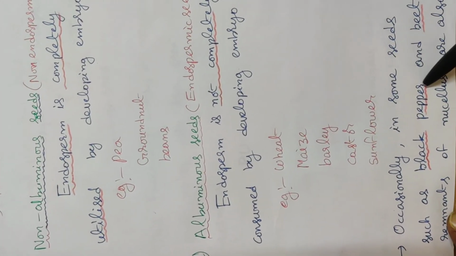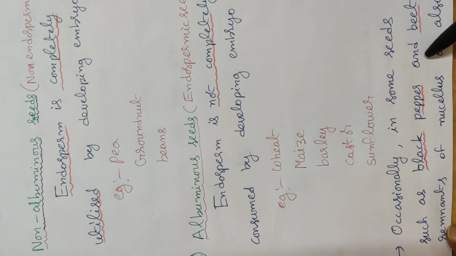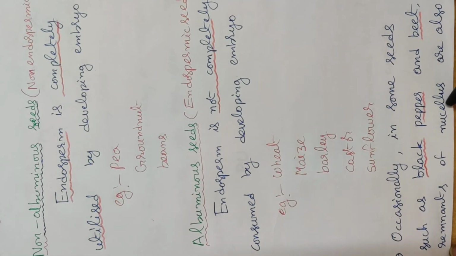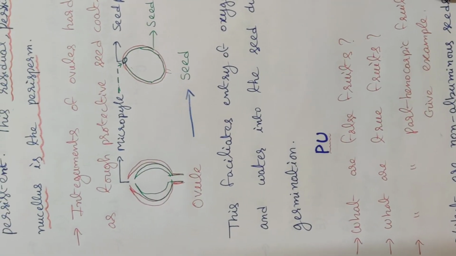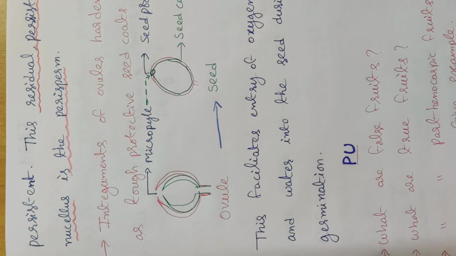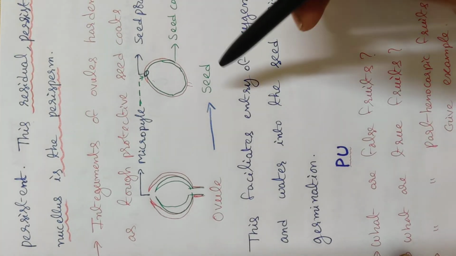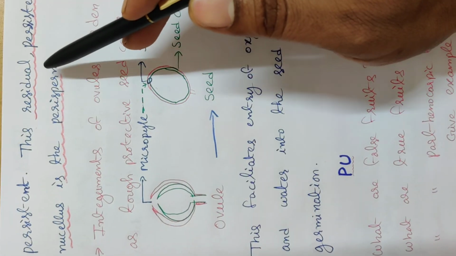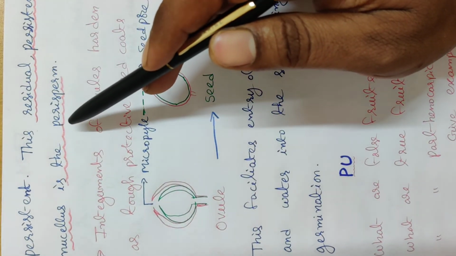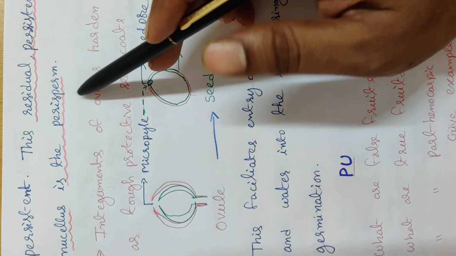Occasionally, in some seeds such as black pepper and beet, remnants of nucellus are also persistent. Nucellus tissue is not completely utilized. So this residual persistent nucellus is the perisperm.